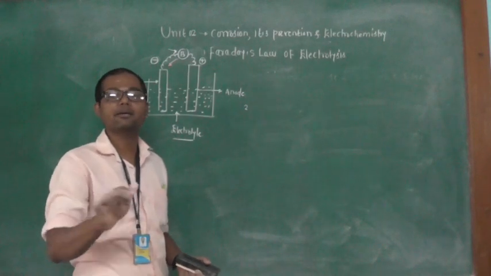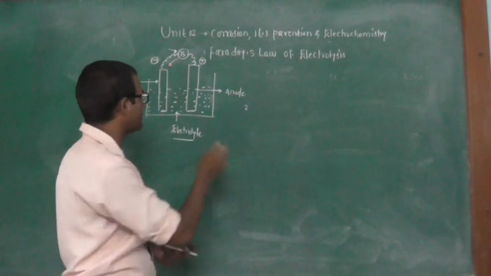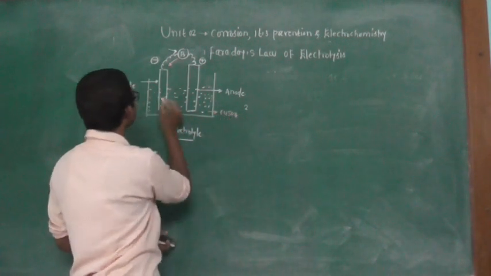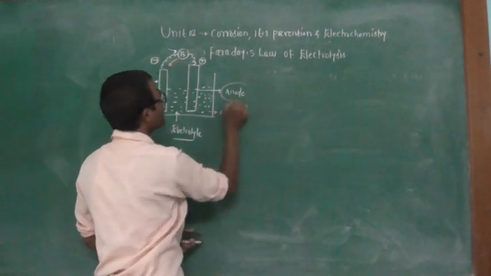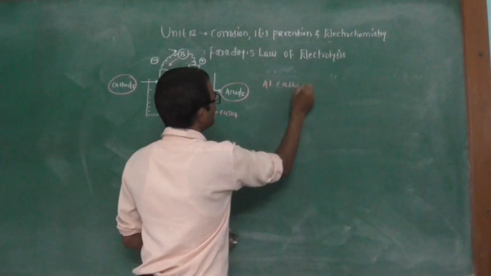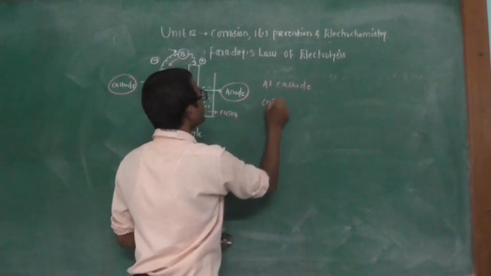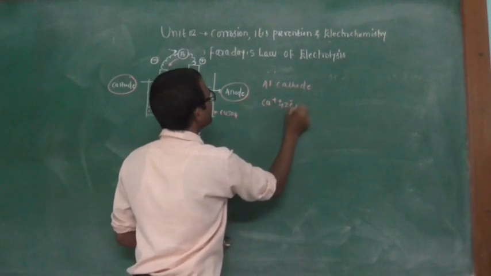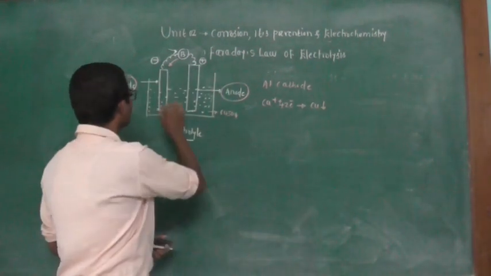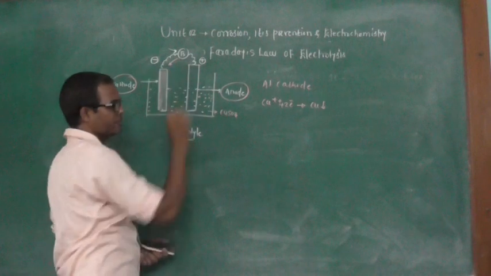At that time, chemical decomposition takes place. For example, consider this is your copper sulfate, this is your cathode, and this is your anode. At the cathode, this reaction takes place: Cu2+ accepts 2 electrons, and there is a formation of copper metal. So here the copper is deposited on the cathode.